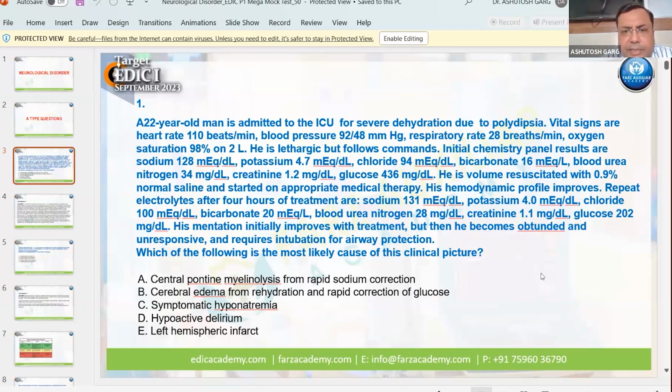Cerebral edema from rehydration and rapid correction of glucose. Option C is symptomatic hyponatremia, but there is no hyponatremia, that's why it is ruled out. Hypoactive delirium doesn't fit in the clinical picture. Left hemispheric infarct also does not fit, because this is a simple case of metabolic encephalopathy. So what is the cause of metabolic encephalopathy? It may be hyponatremia, but not so in this particular question. Another cause is cerebral edema from rehydration and rapid correction of glucose. So the correct answer is B.